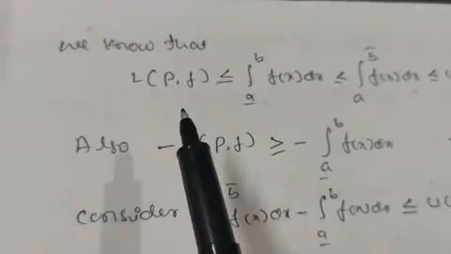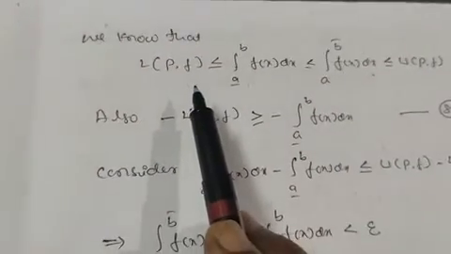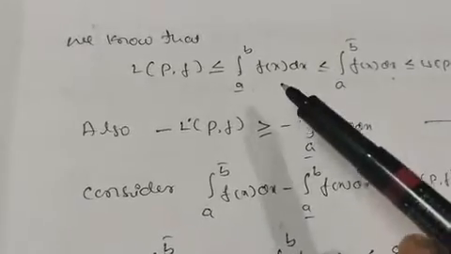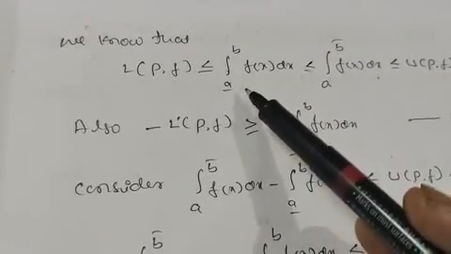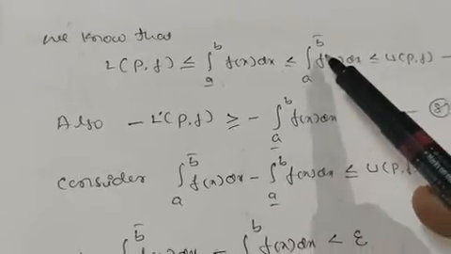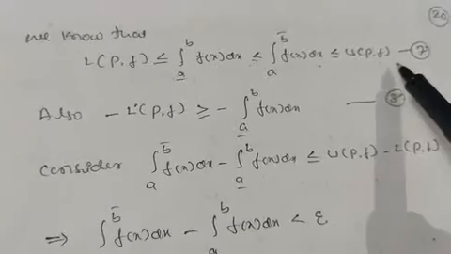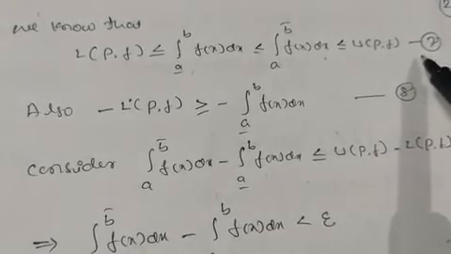And we know that L(P, f) is less than or equal to the lower Riemann integral, and it is less than or equal to the upper Riemann integral, and it is less than or equal to U(P, f). This we studied here in the previous theorem. So take this one as equation number 7.